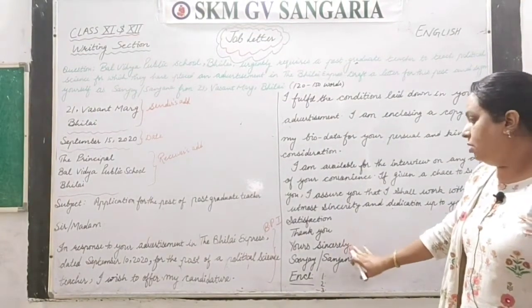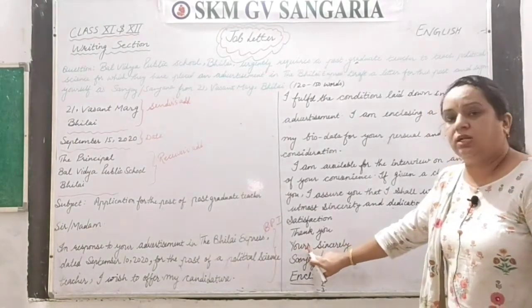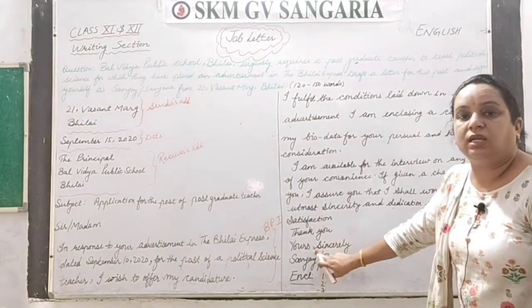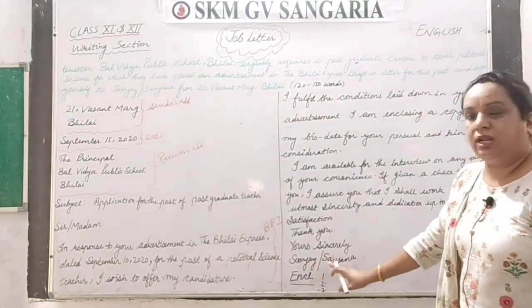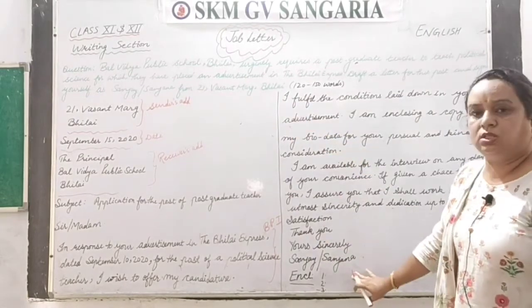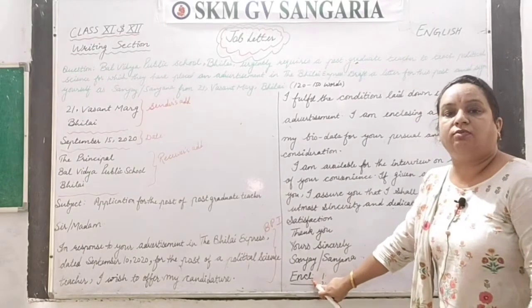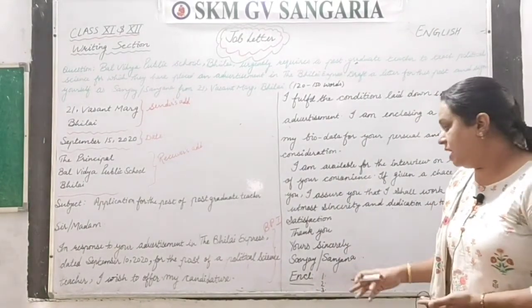Complimentary close: Yours sincerely. YOURS without any apostrophe. Sincerely, S is not capital, it's small here. Then your name. Anyone you can choose, Sanjay or Sanjana, whatever is given to you. And after that you have to write down the enclosures. Enclosures means whatever you have attached to it.